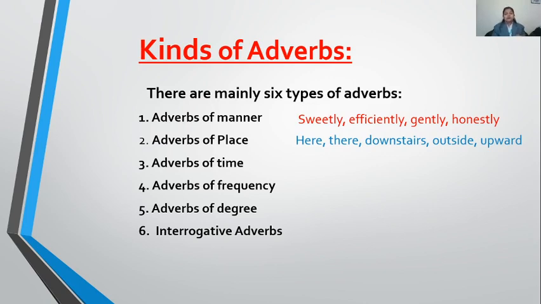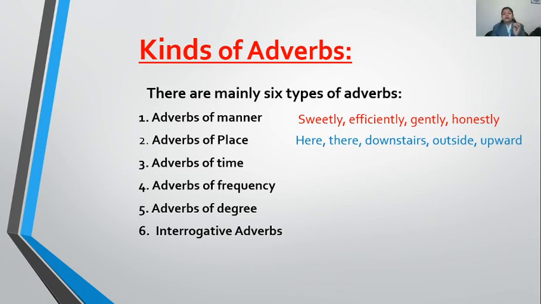Like she is writing, where has this writing been done, here or there or downstairs or outside. She has thrown a stone. So in which direction has the stone been thrown, upward or downward? Clear? So the adverb of place helps in finding out the place of that action.